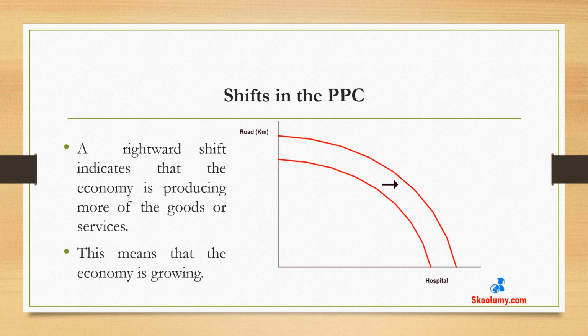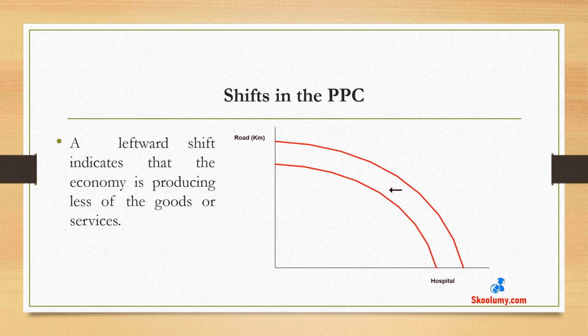Shifts in the production possibility curve, or PPC. A rightward or outward shift indicates that the economy is producing more of the goods or services. This means that the economy is growing or experiencing economic growth. One of the things that can cause this is technological advancement or an increase in the amount of resources. An outward shift means an increase in the capacity of the economy to produce more goods.